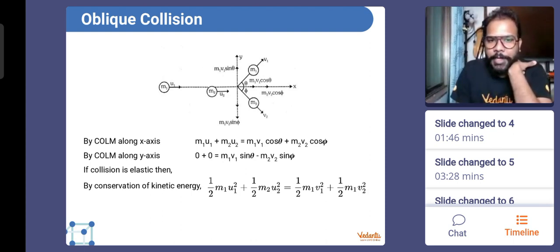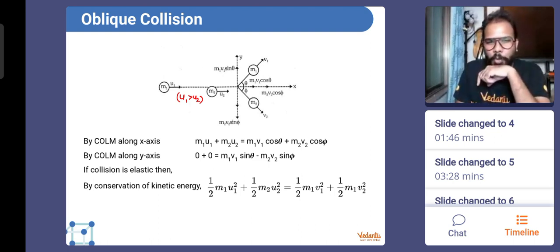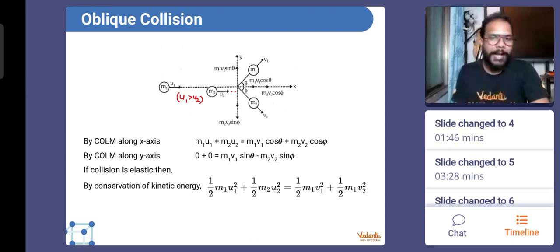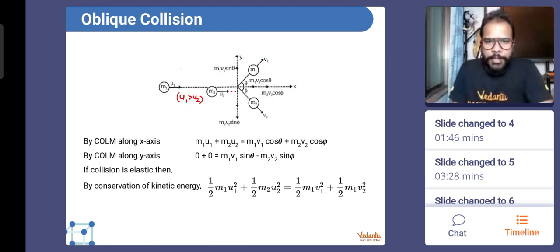So what we see here, guys, is body M1 moving with velocity U1 collides with body M2 moving with velocity U2, and obviously U1 is greater than U2 in this case, as per the diagram, then only the collision happens. You can see that the line of motion of M1 and line of motion of M2 are not overlapping. So after collision, they are not going to move in the same line. They're going to divert, to go on separate paths. M1 is going with a velocity V1, M2 is going with a velocity V2. Their angles with their original path are also different.